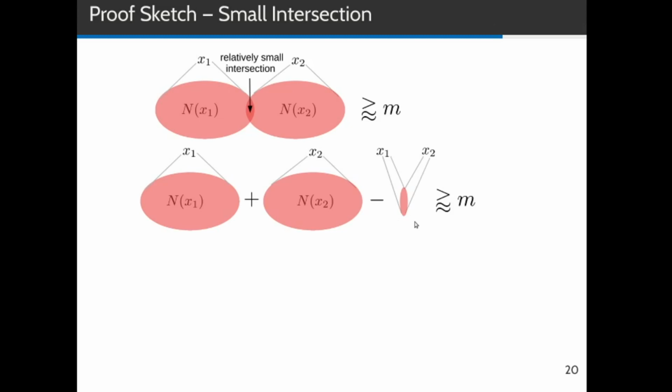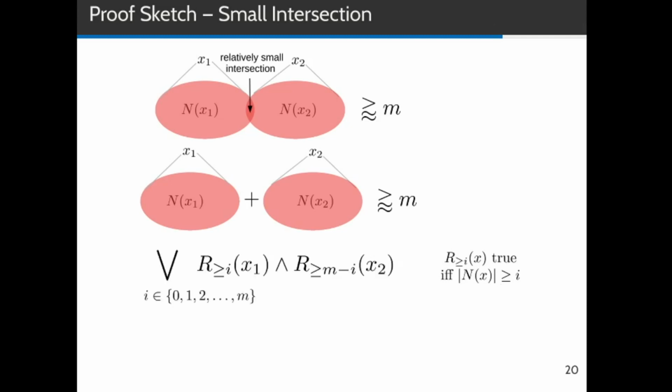But since we're only interested in an approximate evaluation of the formula, we can simply ignore it. This simplifies our problem to deciding whether the sum of two neighborhoods has size at least m. Next, we introduce unary predicates. R greater than i of x is true if and only if the neighborhood of x has size at least i. Using these predicates, we now build formulas. And the formula we build looks as follows.